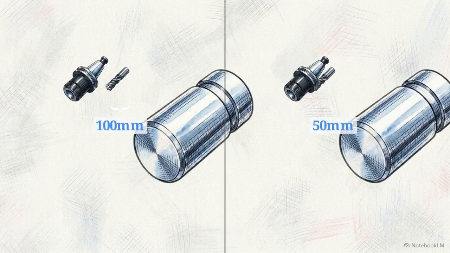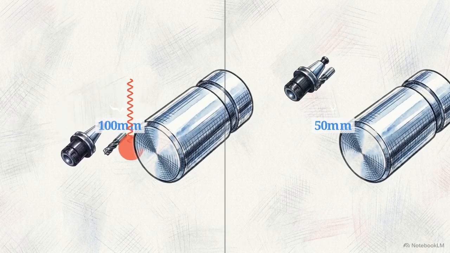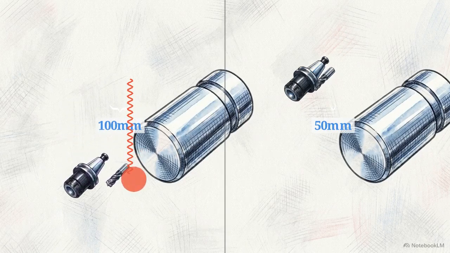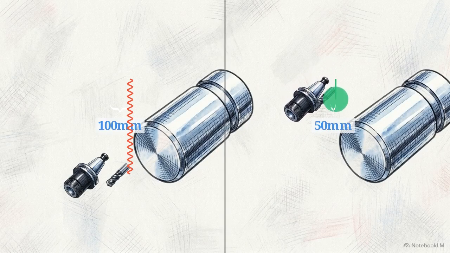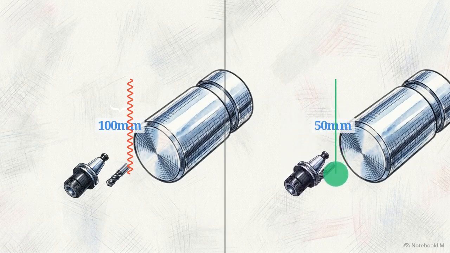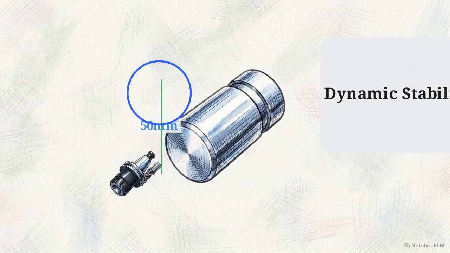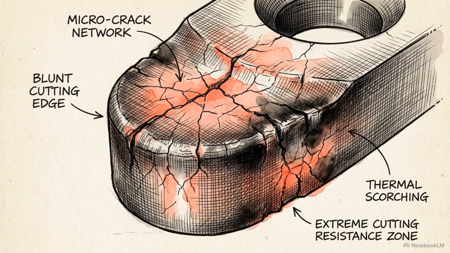We can see the impact of overhang in this turning operation comparison. The tool on the left, extended 100 millimeters, vibrates violently and causes severe chatter. The tool on the right, extended only 50 millimeters, handles the exact same cut smoothly. By simply reducing the tool overhang to 50 millimeters, we immediately restore dynamic stability and eliminate the surface defects. Beyond overhang, we must also monitor the condition of the cutting edge.